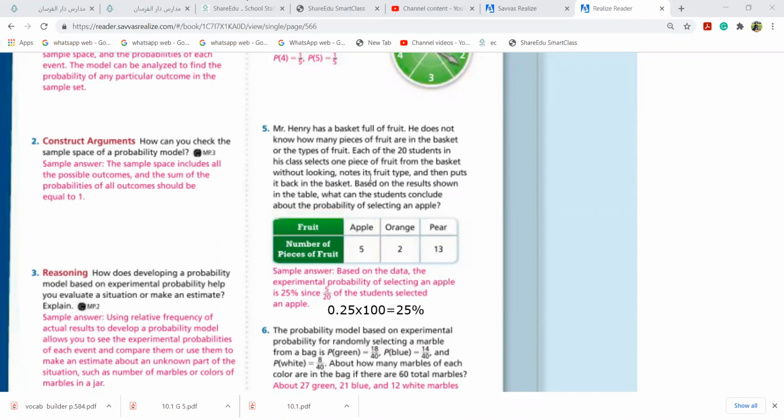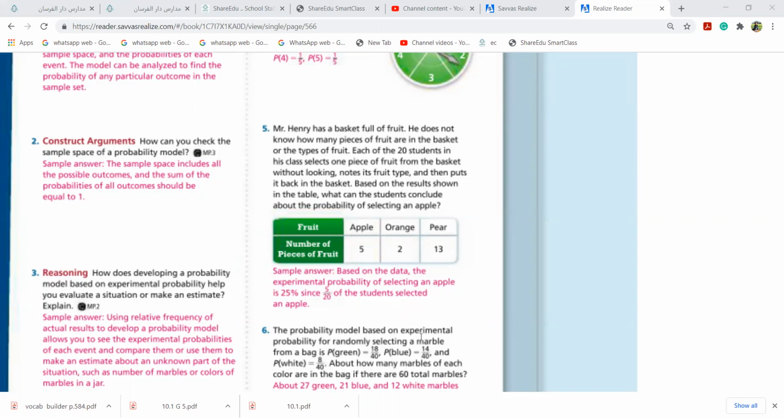Same thing. If I ask you, what can students conclude about the probability of selecting an apple? Instead of apple, I say orange. 2 over? Please be loud. 20. I cannot hear you. 20. 2 over 20. That is 1 over 10, which is 0.1. And you need to multiply with 100. 10%, yes.